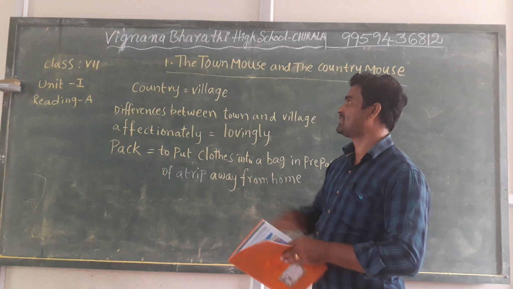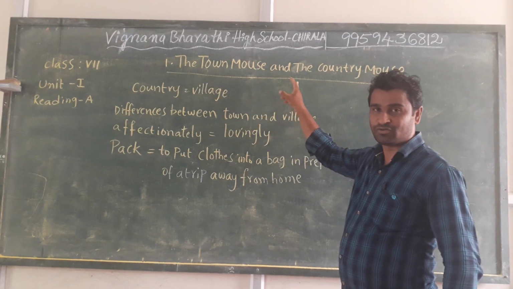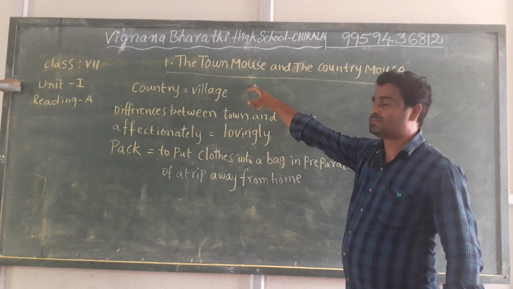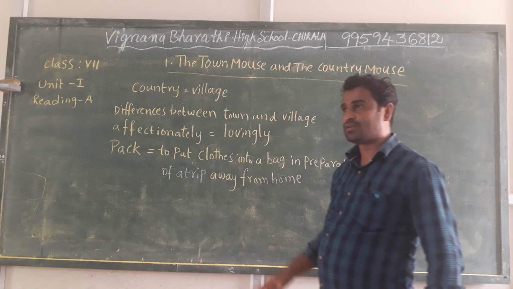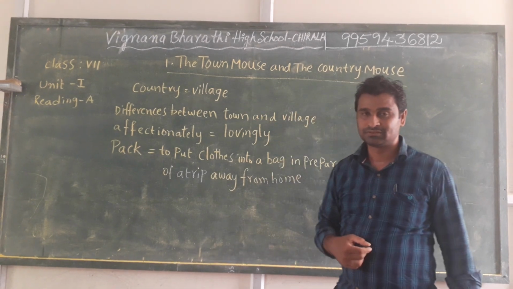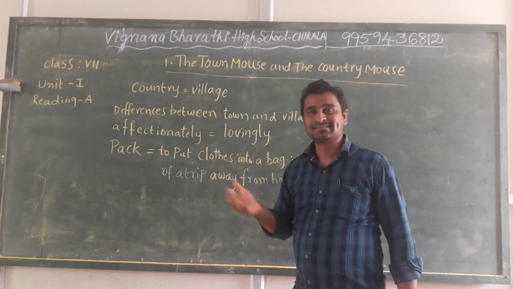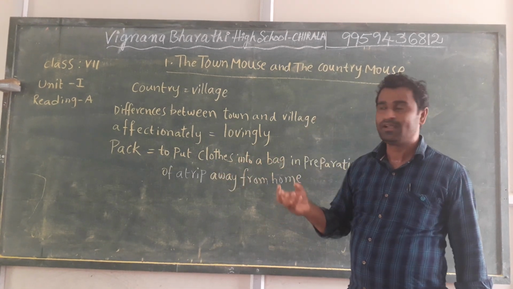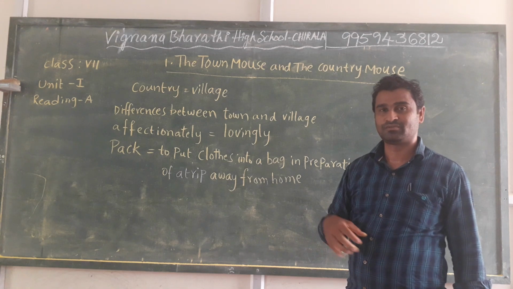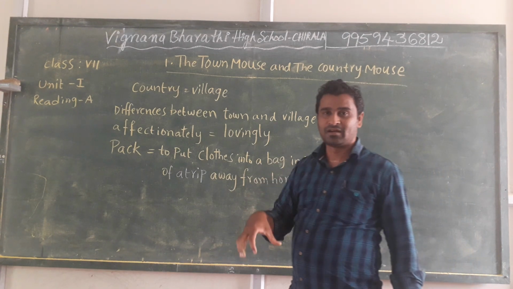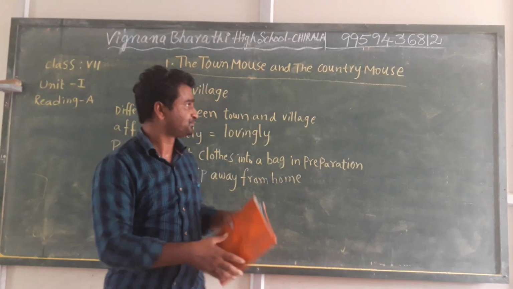Here in our first lesson, the town mouse and the country mouse, there are 2 mice. Here the mice are portraying human beings. They also feel.